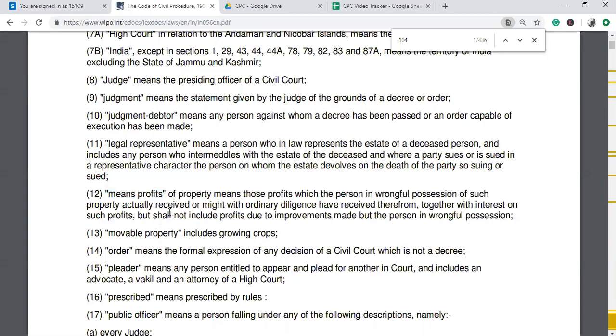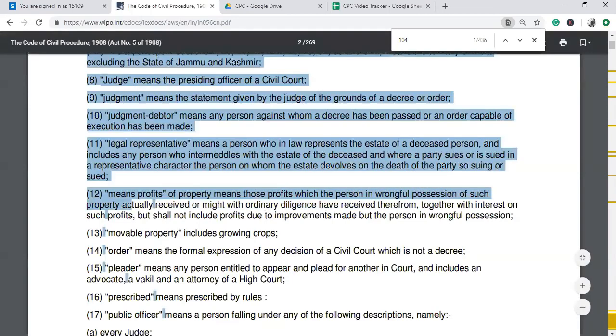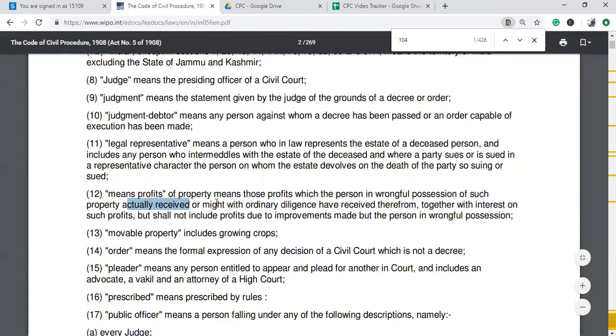Let us read section 2(12) and see what are the important ingredients of mesne profit. It reads that these are the profits which the person in wrongful possession receives. Now it is not only what is actually received, but also what might with ordinary diligence have been received.